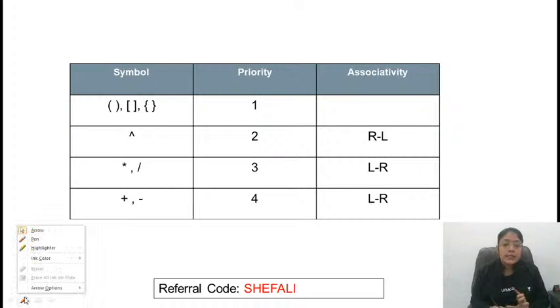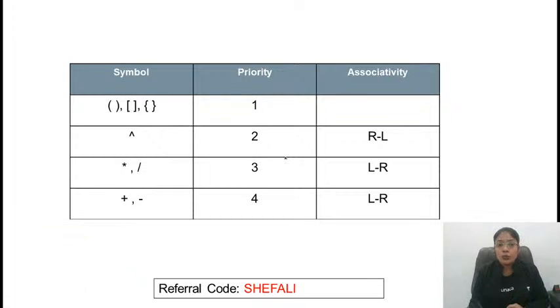First of all, let's consider what operators we will be considering. Whenever a bracket comes up, it has the highest priority. Here, a lower number represents the highest priority. Then comes the exponential operator, which has less priority than brackets, but among the operators it has the higher priority. Then multiplication and division have the same priority.